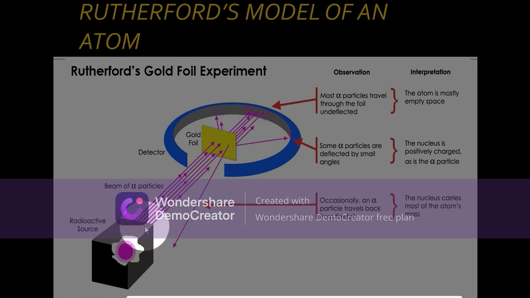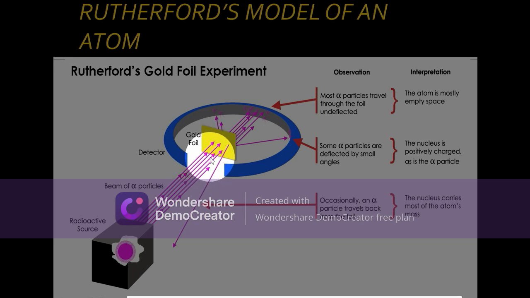He made the helium particles hit a gold foil. Why gold foil? Because gold is the most ductile and malleable metal, and he wanted a very thin sheet of metal so that the alpha particles could pass through.